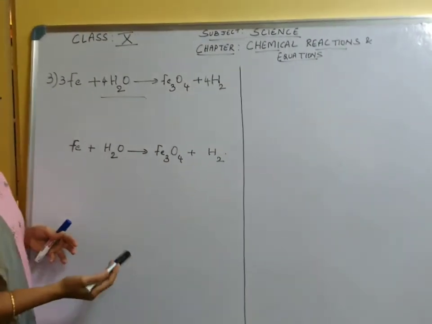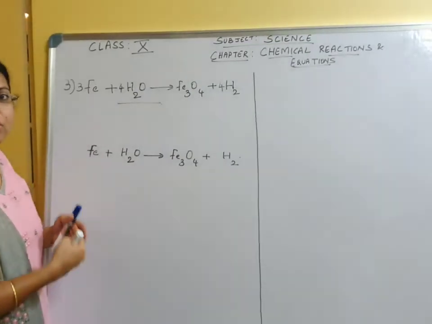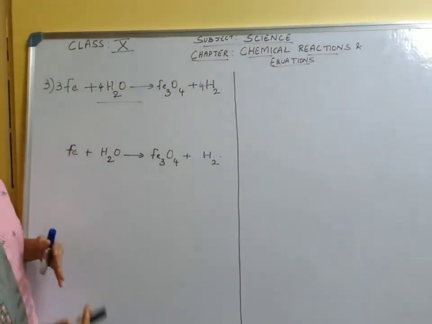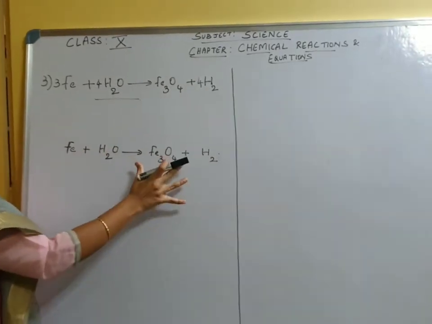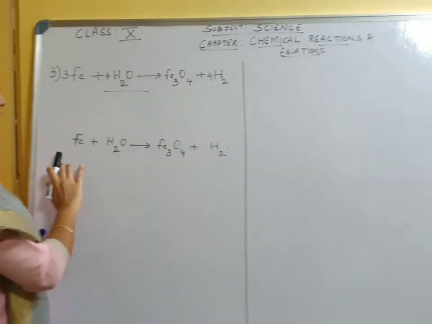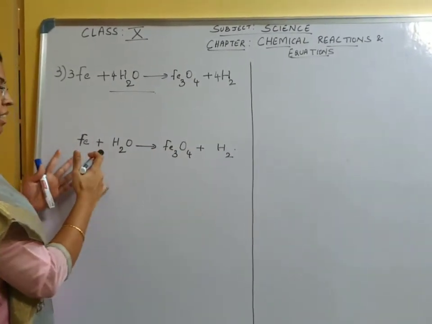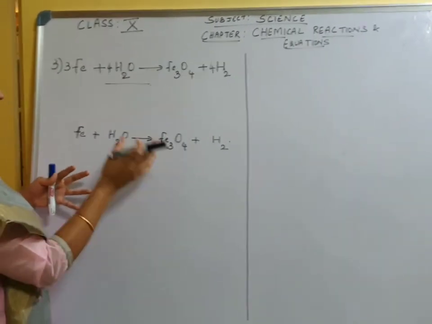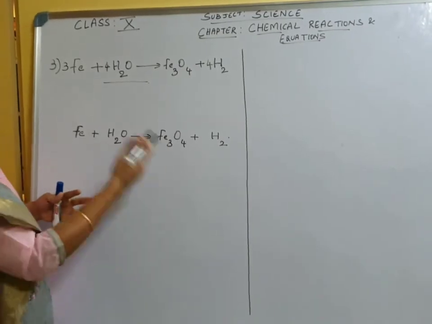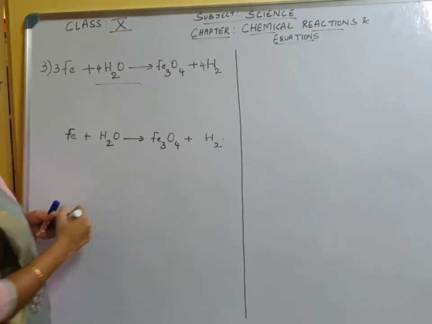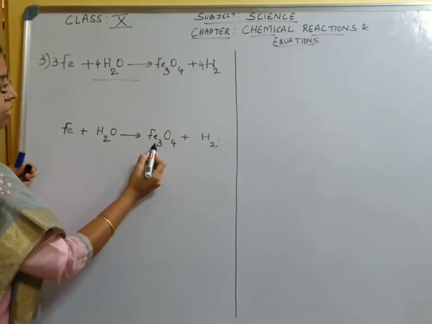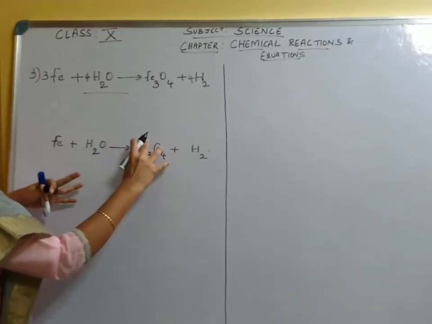So what we do is, there are few steps that you can consider for balancing the chemical equation without writing down the elements. Consider the compound which has got more number of atoms. In this equation, either in the reactant or on the product side, identify a compound which has got more number of atoms. It is Fe3O4. It has more atoms when compared to others. So here we start balancing from this compound.